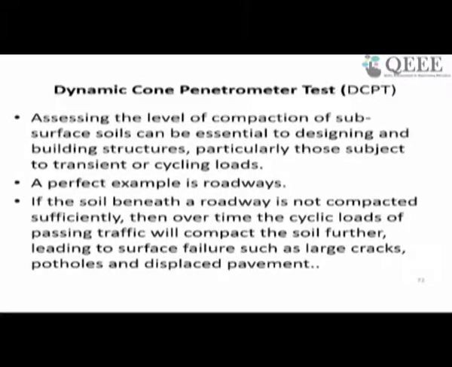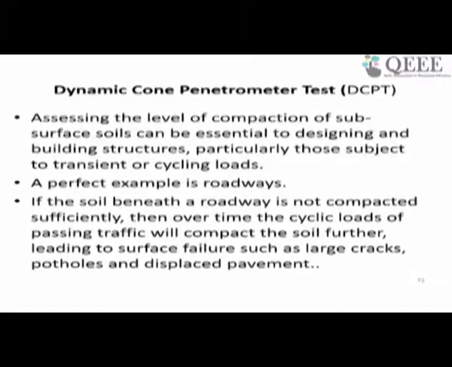The next is the dynamic cone penetration test. Here, as you can see, the compaction of subsurface soil can be essential in many cases, like in the case of highways, or maybe where the cyclic loadings are common. So in the case of roadways, as you see, there will be cyclic loading, and proper compaction is to be studied before you lay the